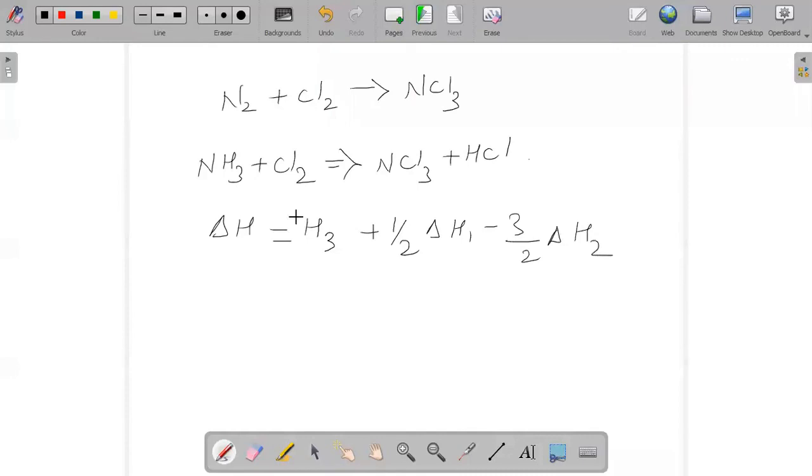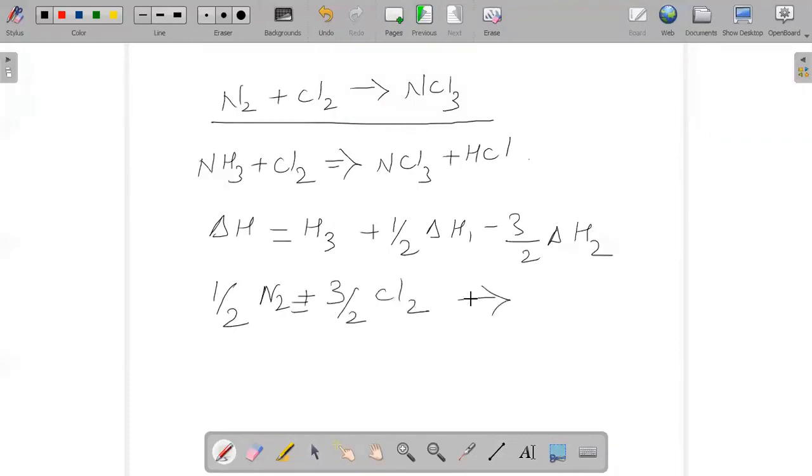If we do this combination, you will get the reaction N2 plus Cl2 will give you NCl3. The resulting equation is half of N2 plus 3 by 2 Cl2 will give you NCl3. Sorry, it should be delta H3 plus half of delta H1 minus 3 by 2 delta H2.